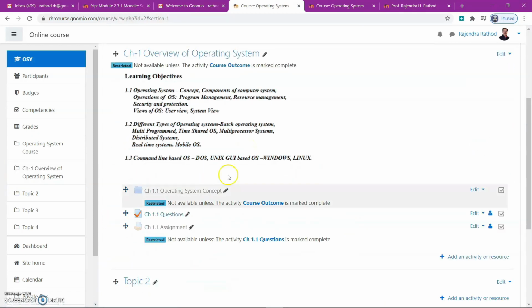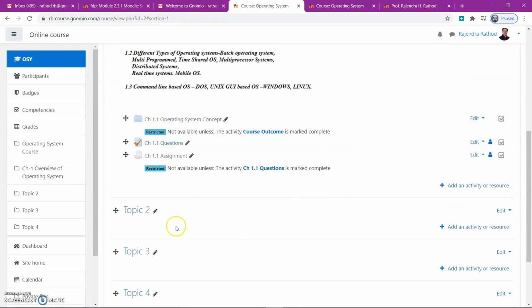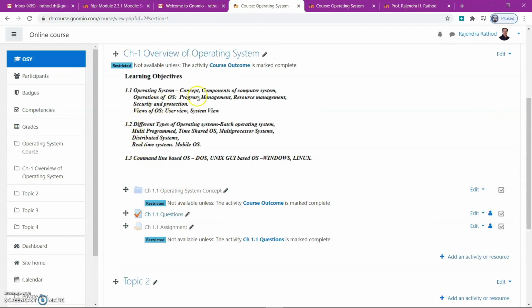So in this way we can add the contents of the course. For the first topic, I have already shown you how to add the course content. Topic 2 is components of computer system, operations of operating system.